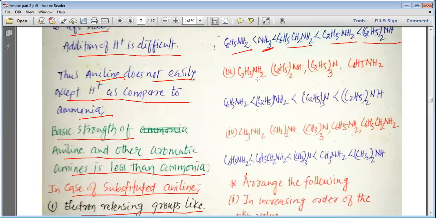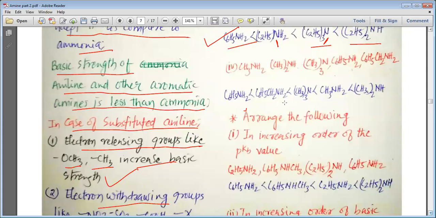Now, next question is monoethylamine, diethylamine, triethylamine, and aniline or arylamine. We are very well aware that for ethylamines we have the order 2 > 3 > 1 > 0, and that is why the 2 is the most, then 3. You can see the 3, then this is 1, and then ammonia, but ammonia is not given, so then even lesser than the ammonia are the arylamines.